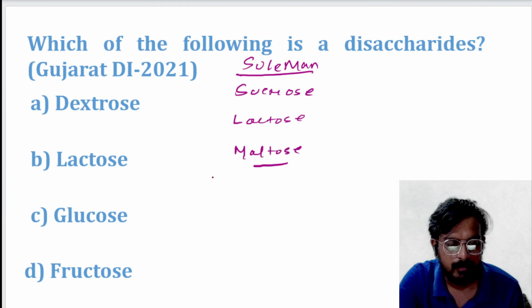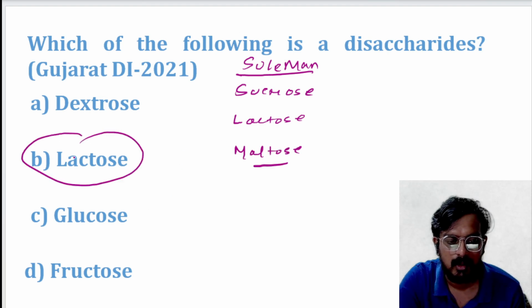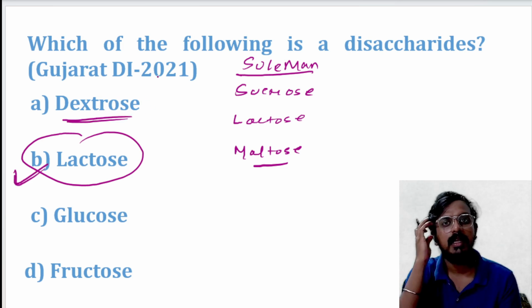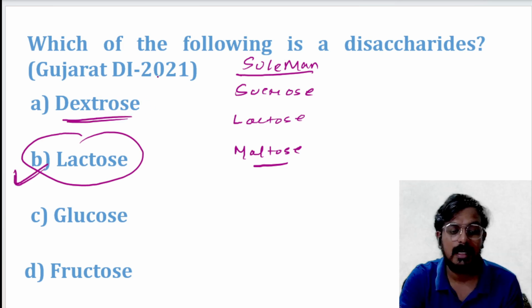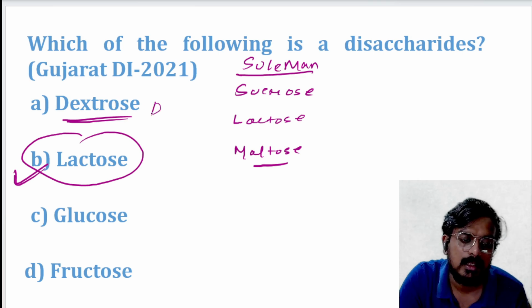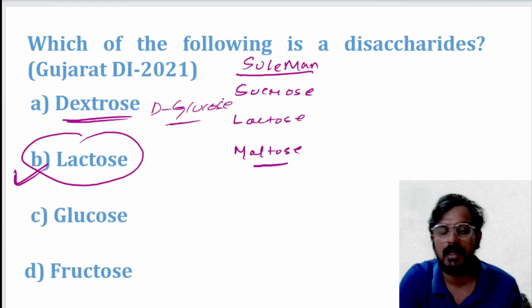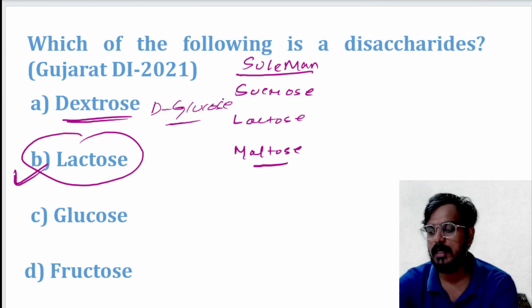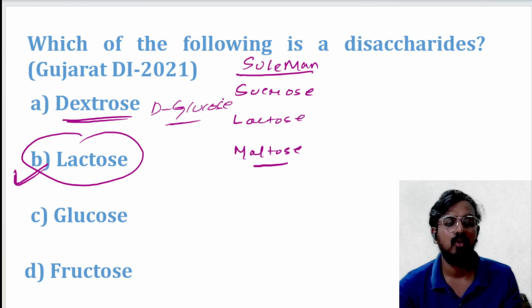Here lactose is there, so option B is the correct answer. Why not dextrose? Dextrose is dextrorotatory, it is nothing but D-glucose. I will tell you what is D-glucose and what is L-glucose. D-glucose means the dextrorotatory form of glucose.